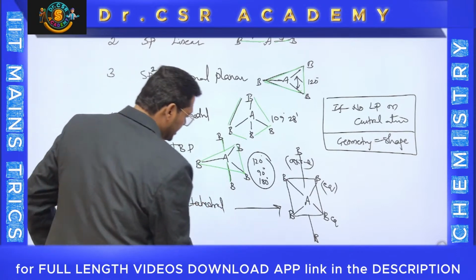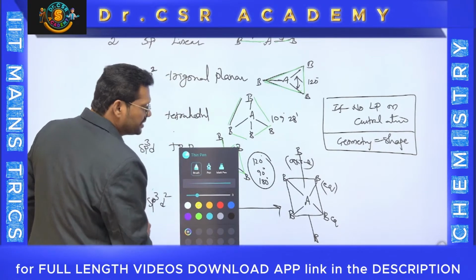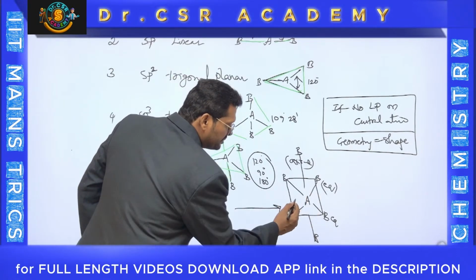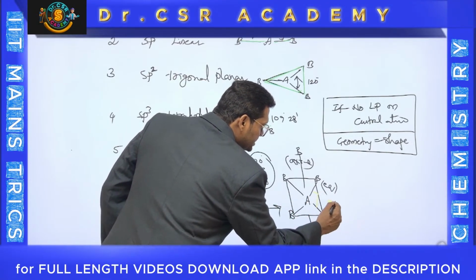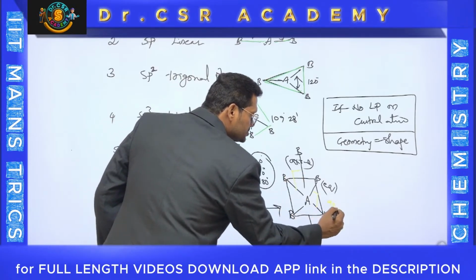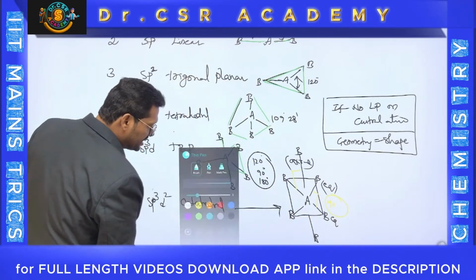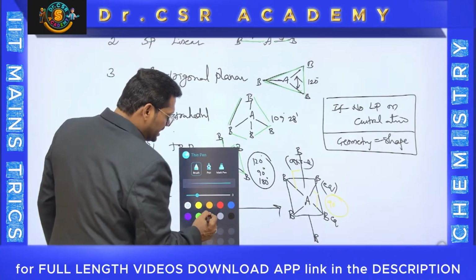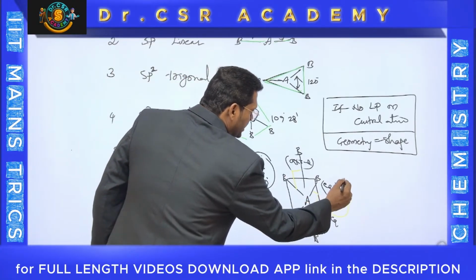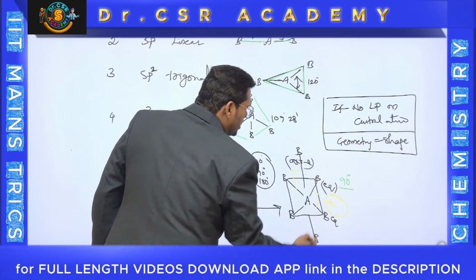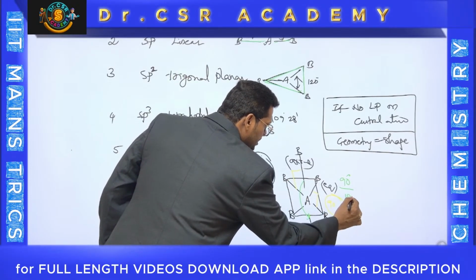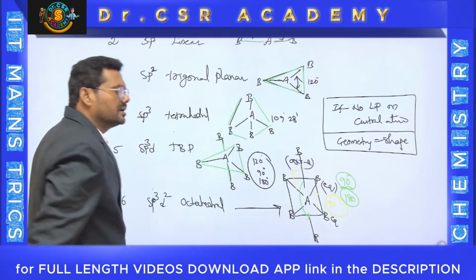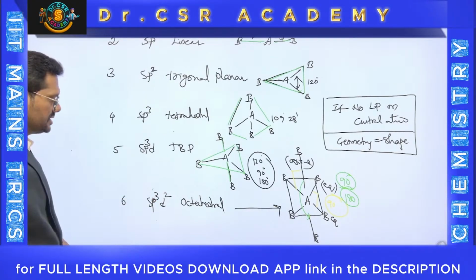And anybody can expect what the bond angle will be? Yes, the bond angle here is 360 shared by 4. Therefore, here the bond angle is 90 degrees. From here to here also 90 degrees. So you can expect 90 degrees as the bond angle. Only 90 degrees. And finally, this is 180. It can have 180 degrees also. We have only 2 particular bond angles in this sp3d2.